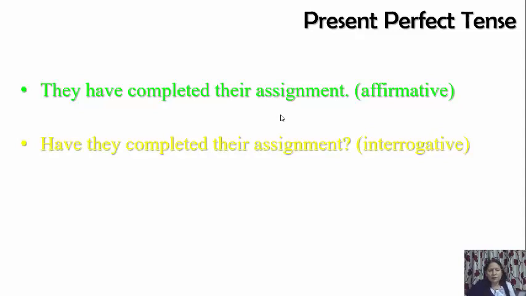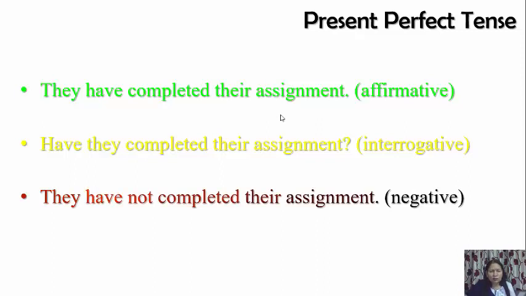And next will be negative. They have not completed their assignment. We just introduce not here. They have not completed their assignment. Fine. This is present perfect.